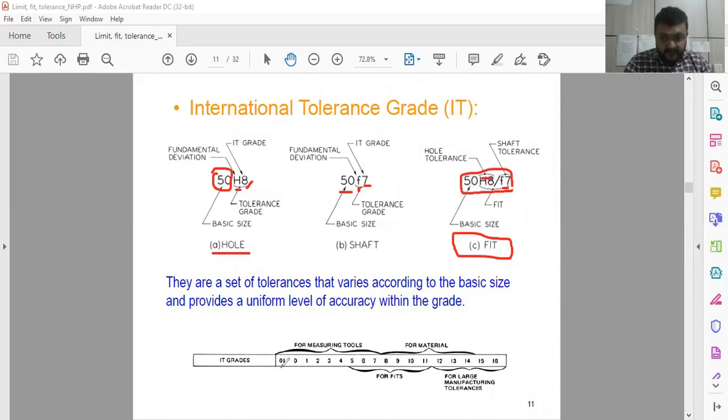Now the IT grades I have already discussed in the previous slide, 01, 0 and 1 to 16. For measuring tools, up to 8 you have to see here. For materials, up to 15, and from 4 to 11 or 10 approximately, and from later on for large manufacturing tolerances they are used like this. So these are the IT grades based on the application point of view to provide a uniform level of accuracy. So this is about the standard things.